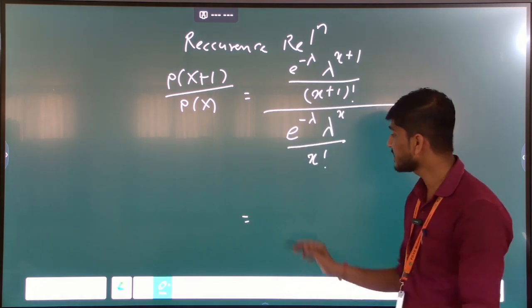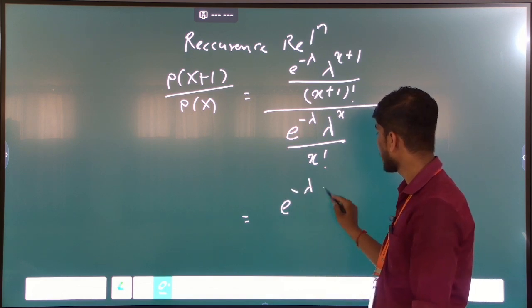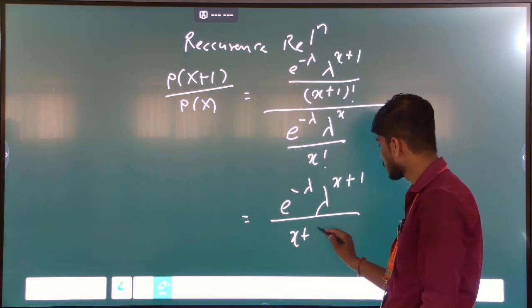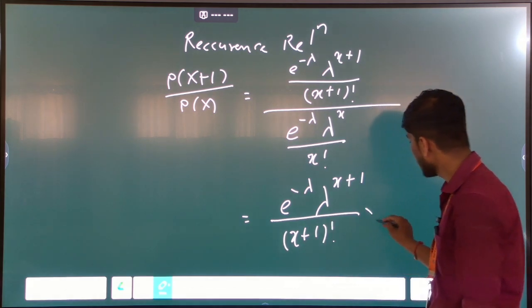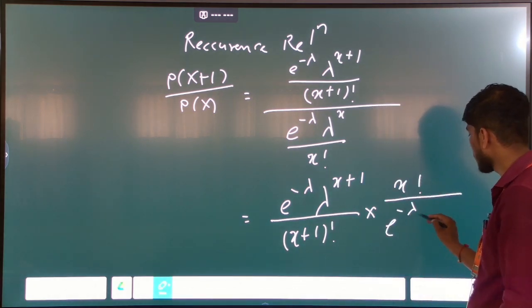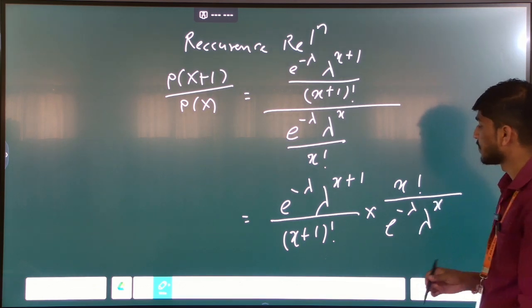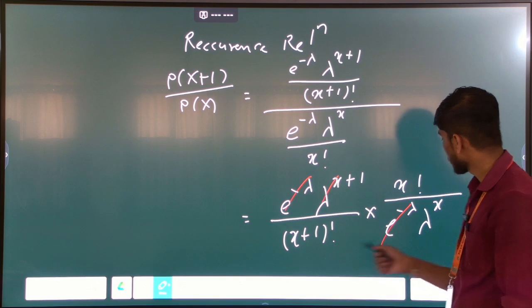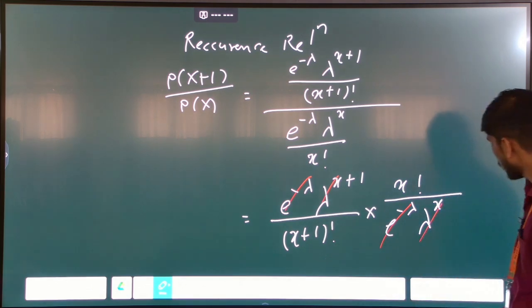Terms rearranged as e raised to minus lambda, lambda raised to x plus 1 whole divided by x plus 1 factorial, into x factorial divided by e raised to minus lambda, lambda raised to x. e raised to minus lambda cancels, lambda raised to x cancels, so only the rest remains.